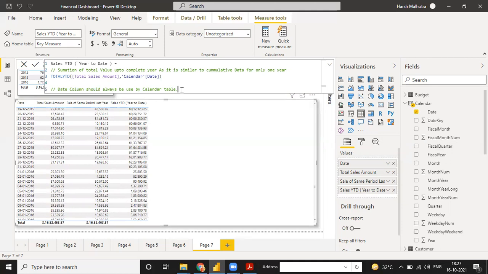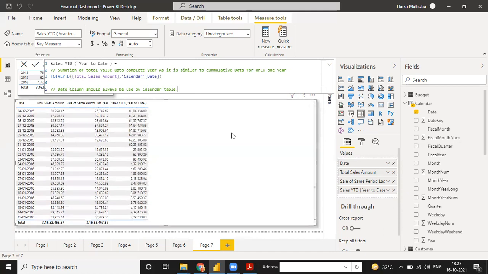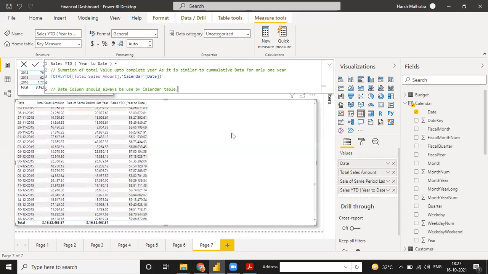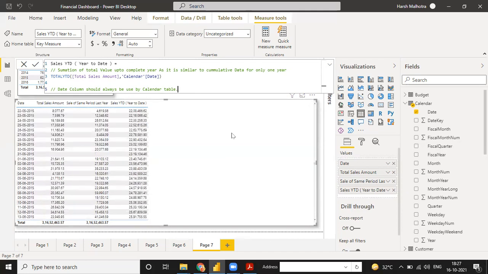Suppose on that day our office is closed, that day would also be given in the calendar table. But if our office is closed on that day and that day is not given in the sales table, then it will not give you the complete understanding of this table. Okay, so now anything you don't understand, you have to remain on this.